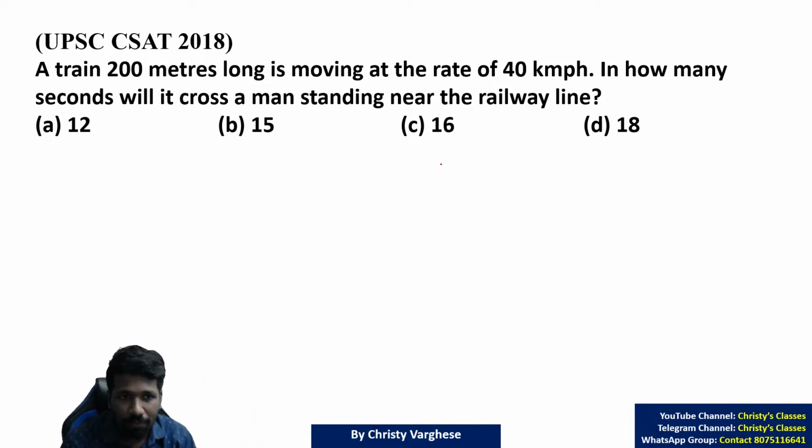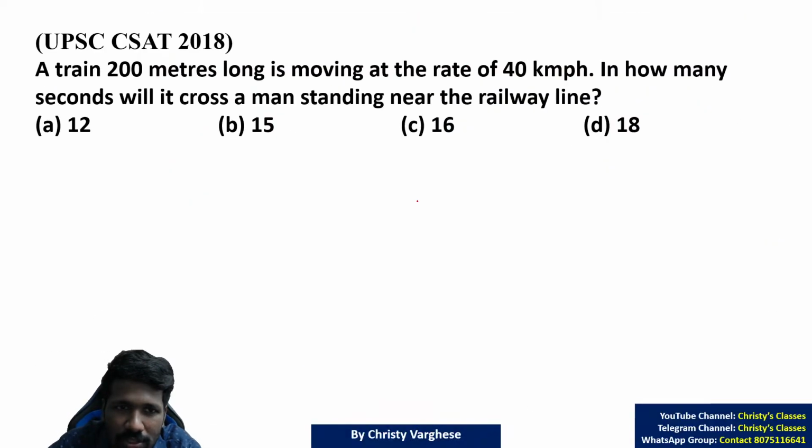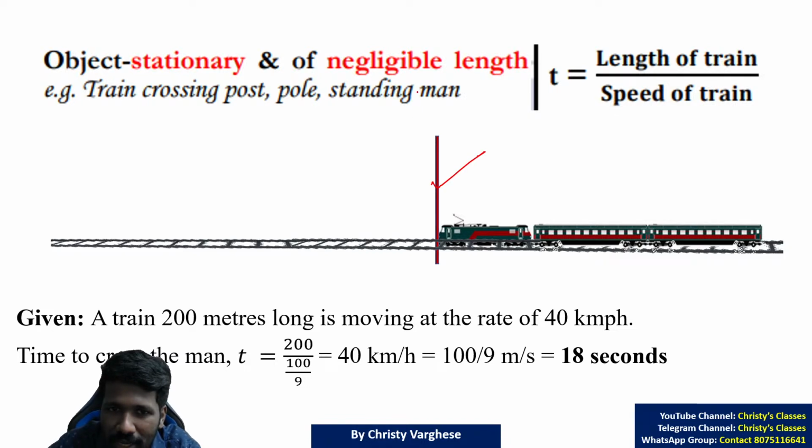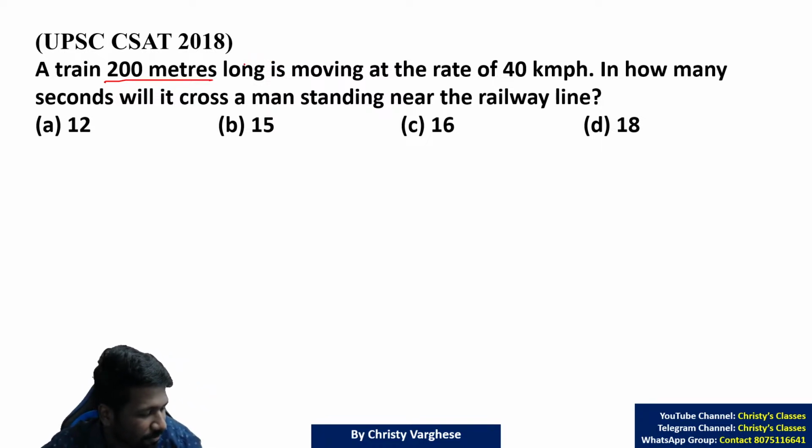Okay, so some of you got the answer already. So this is the first case, not the second case. A train 200 meters long is trying to cross, like I explained in the electric pole case. Instead of an electric pole, it is a standing man. The width of the standing man is very negligible compared to the 200 meter long train. Don't say that if the person is a fat person, still, a fat person also, compared to 200 meters, his width is negligible. So that is why if it is a standing man, definitely that is a negligible length case itself.